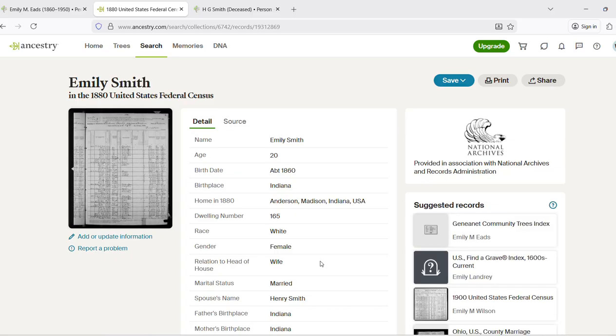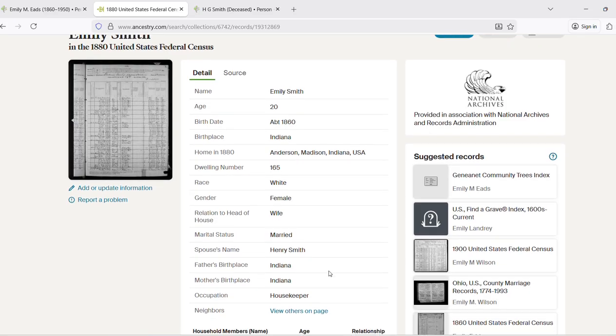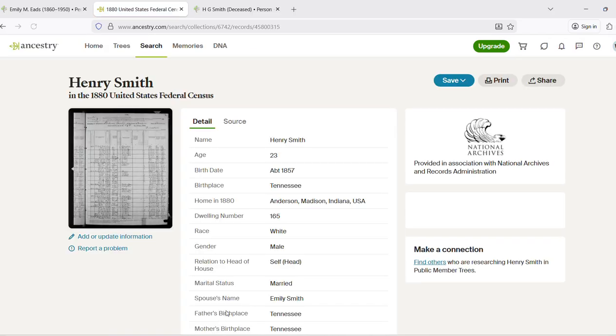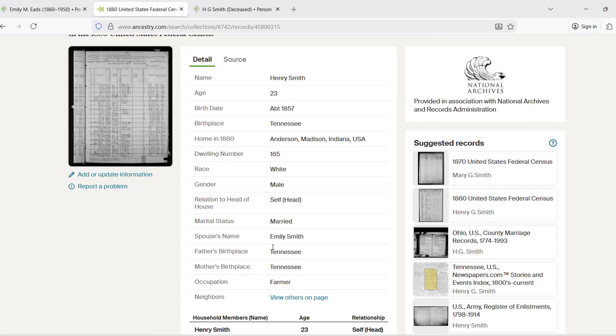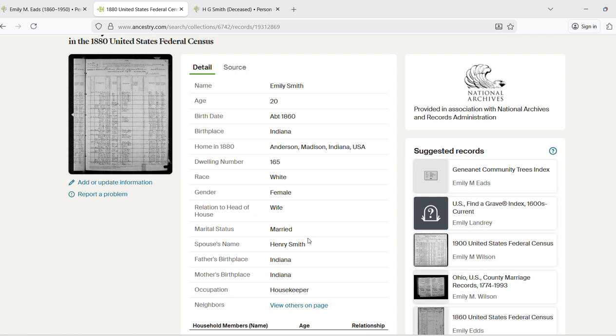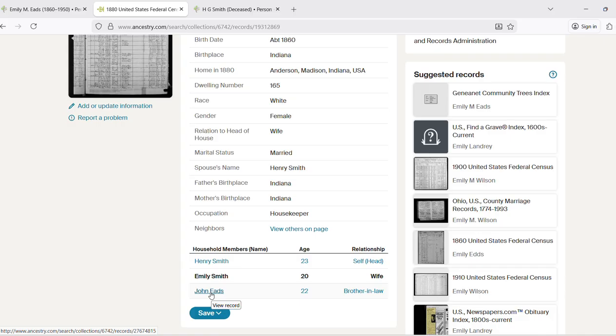1860 in Indiana, that fits. She's married to a Henry Smith. Now, if we click on Henry Smith, he's listed as the head of household. Everybody's relationship is how they're related to Henry Smith. So we're going to come back to Emily, and she's listed as a wife. But look at this. Here's someone named John that's listed as a brother-in-law. That's how he's related to Henry Smith.